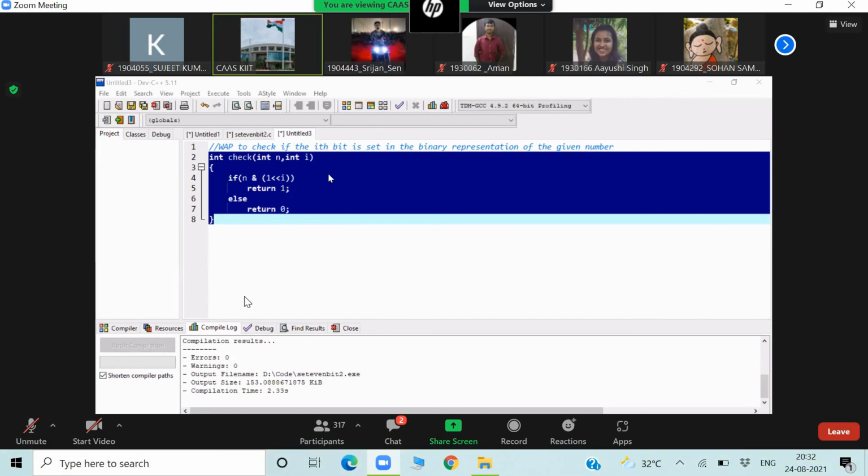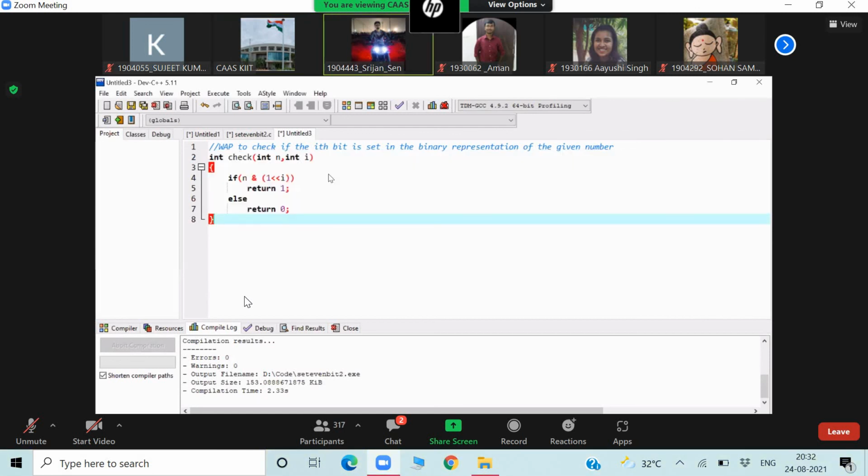Sir, if here we place N ampersand 2 to the power I, then it will be same. Yes, it can be. But for 2 to the power I, you have to call the power function here. Again, it will take more time. Why not use bitwise operators? Bitwise operators are more efficient.